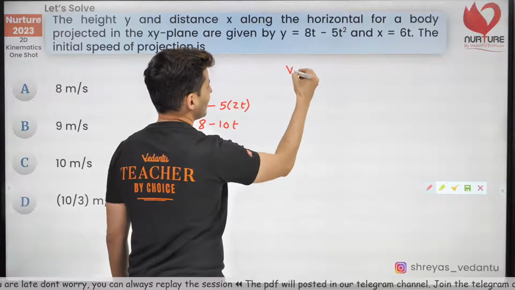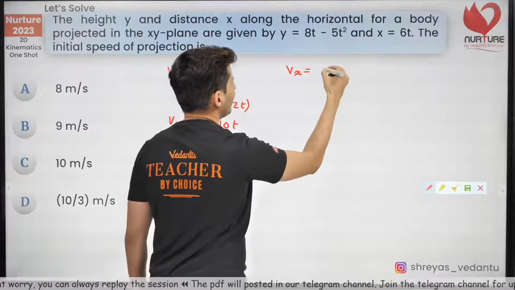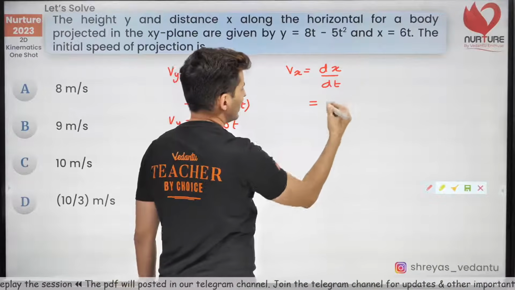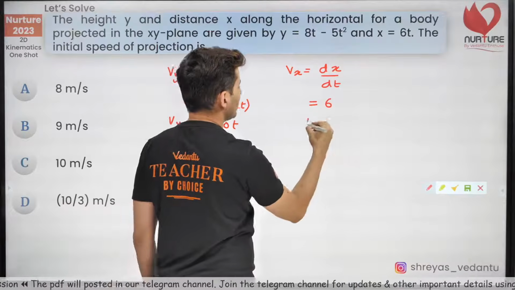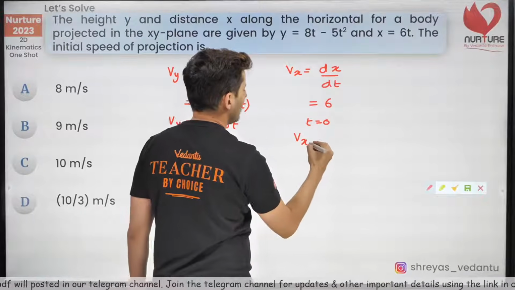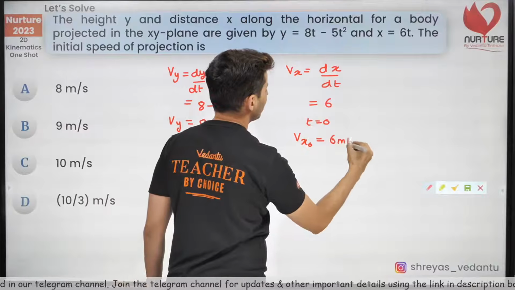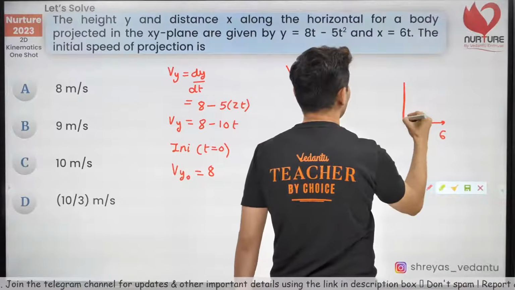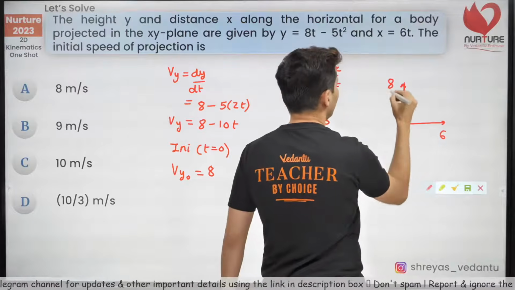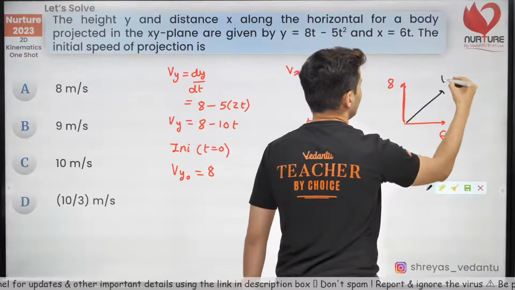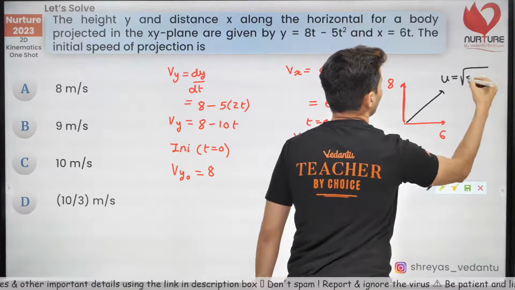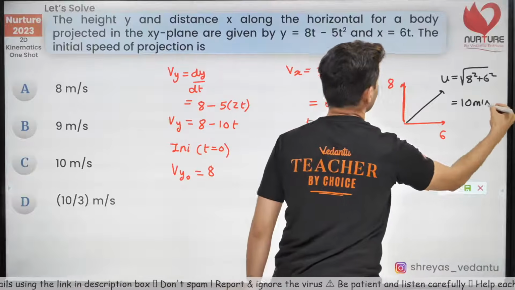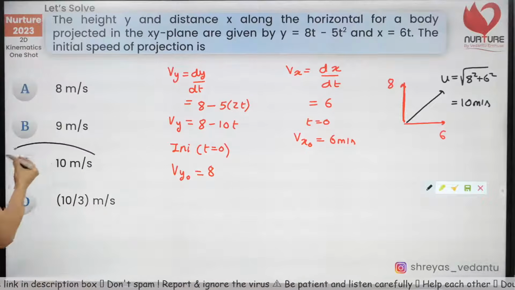Similarly, the x component of the velocity will be the derivative of x with respect to time. Derivative of 6t is just 6. This is constant, so at t is equal to 0, the x component will just be 6 meters per second. Now you know the x component is 6 and the y component is 8, so the initial velocity will be root of 8 square plus 6 square, which is 10 meters per second. That's it. So option C is correct.